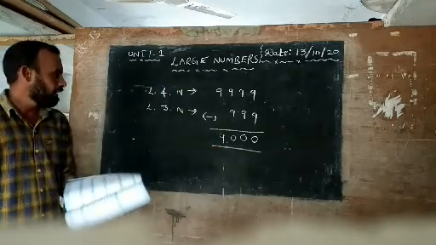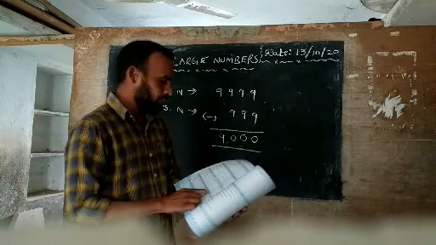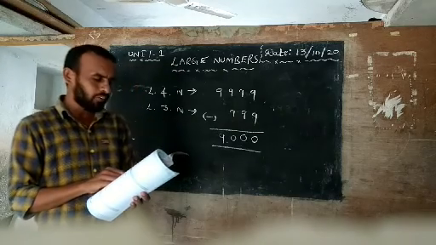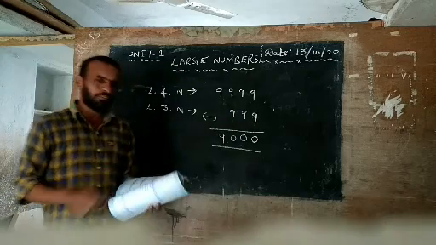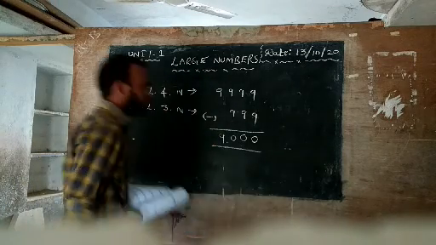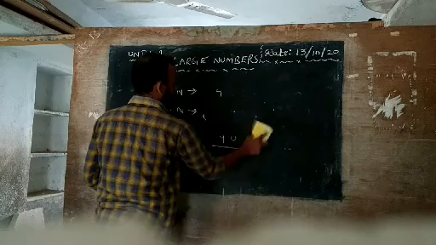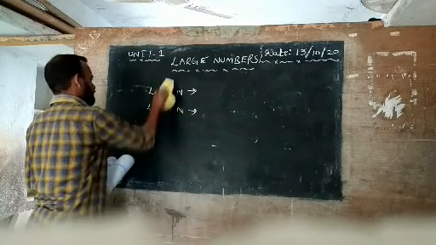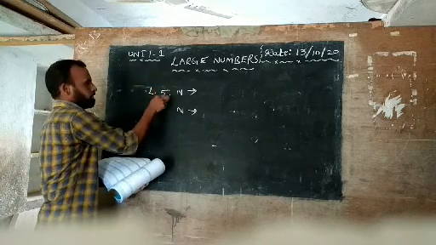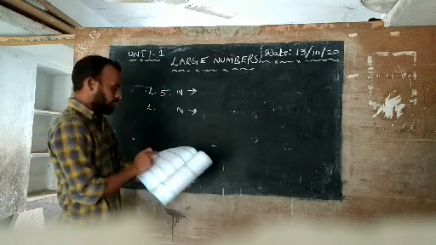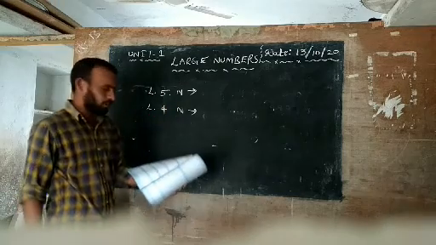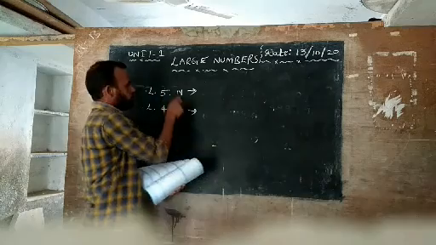Okay, understand? Now, same question: write the largest 5-digit number and the largest 4-digit number. Find their difference. Again one time I will do the problem. Carefully understand, very easy. Here they are asking the largest 5-digit number, and next the largest 4-digit number. Now you write the largest 5-digit number.